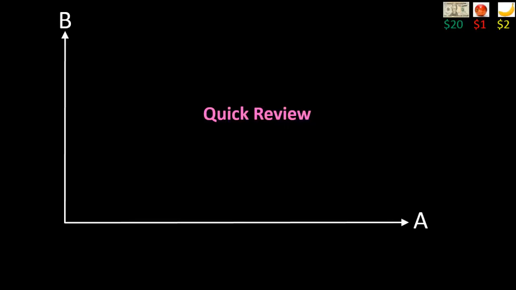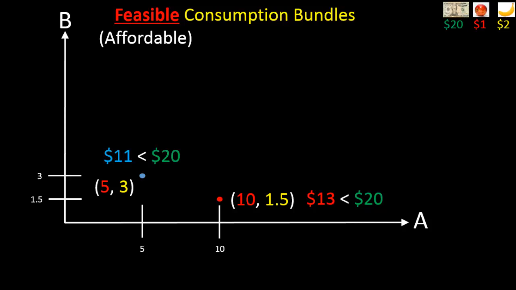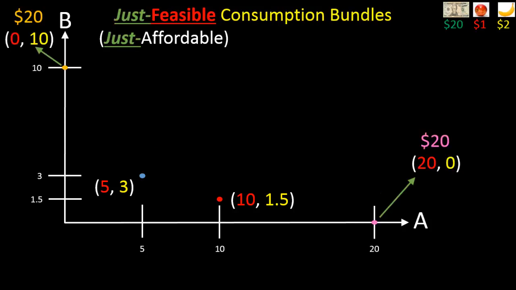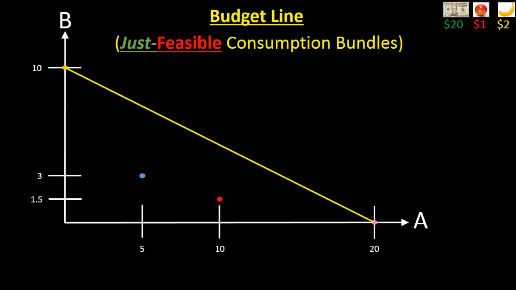Preference. Here's a quick review of what we learned from the first video. We talked about feasible consumption bundles. We talked also about just feasible consumption bundles. We then talked about the budget line, which is just a set of all just feasible consumption bundles.